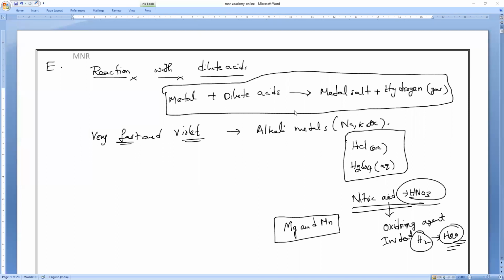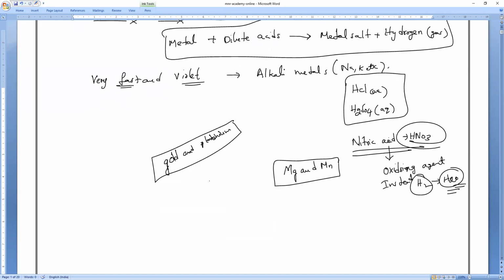You can ask me. And there are metals which won't react with anything, even with concentrated acid or dilute acid. What are they? Gold and platinum. So these metals will never react with dilute acids as well as concentrated acid.